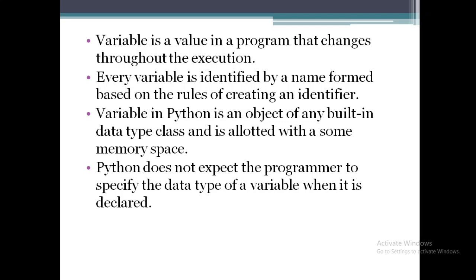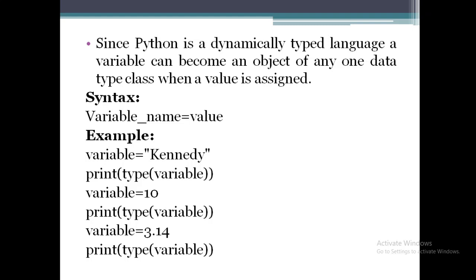Python does not expect the programmer to specify the data type, as other programming languages do when a variable is declared. Since Python is a dynamically typed language, the data type of the variable is decided when some value, especially the first value, is stored or assigned to that particular variable.